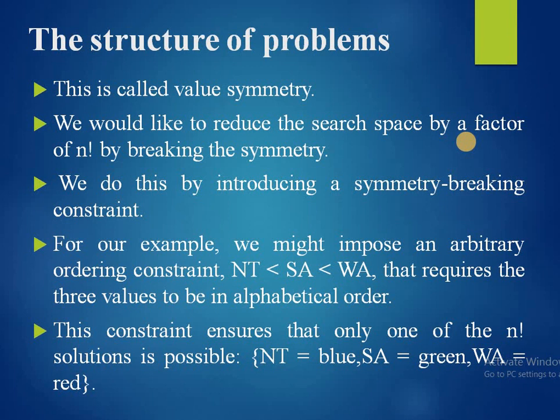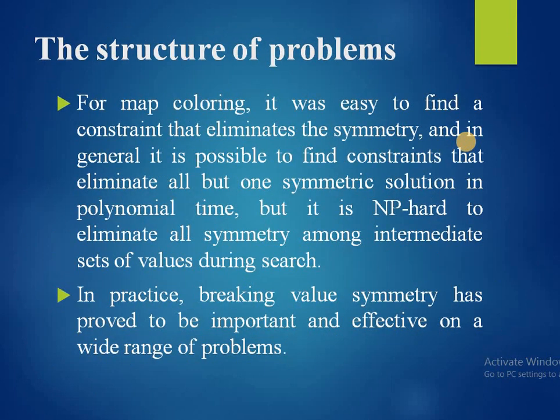We would like to reduce the search space by a factor of n factorial by breaking the symmetry. We do this by introducing a symmetry breaking constraint. For our example, we might impose an arbitrary ordering constraint, NT less than SA less than WA, that requires the 3 values to be in alphabetical order. This constraint ensures that only one of the n factorial solutions is possible: NT equals blue, SA equals green and WA equals red.